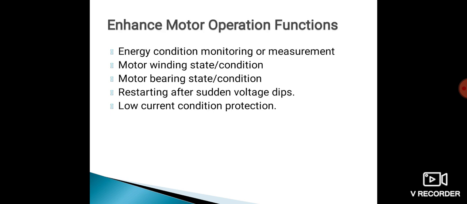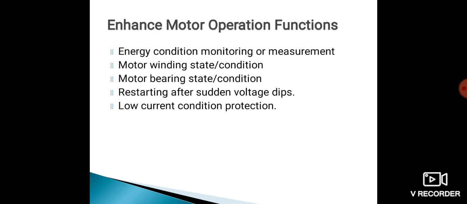Now to enhance the motor operation, the functions that must be kept in mind are energy condition monitoring or measurement, motor winding condition or state, whether windings are too hot or too wet, motor bearing conditions, worn out or noisy bearing, restarting after sudden voltage dips, and low current condition protection.